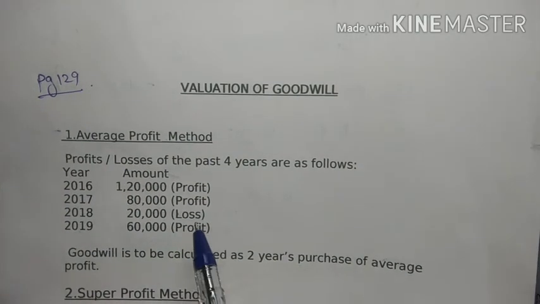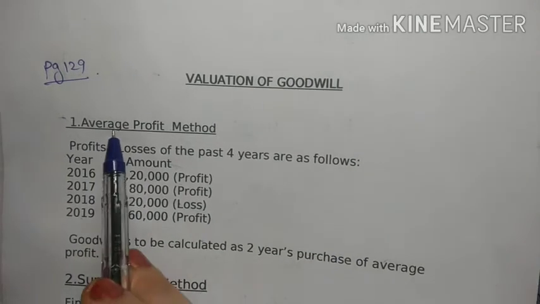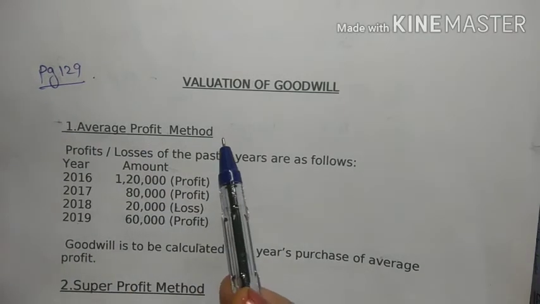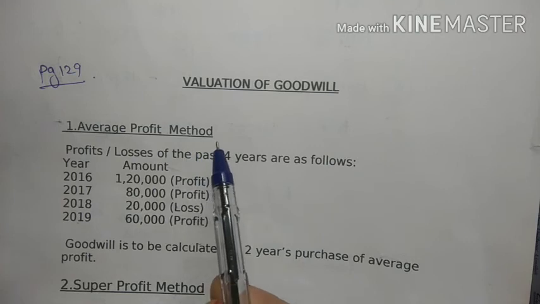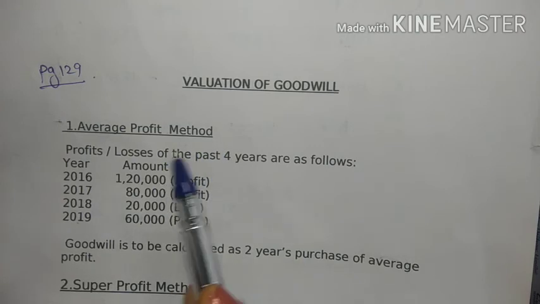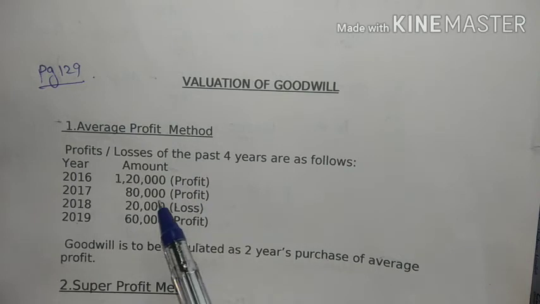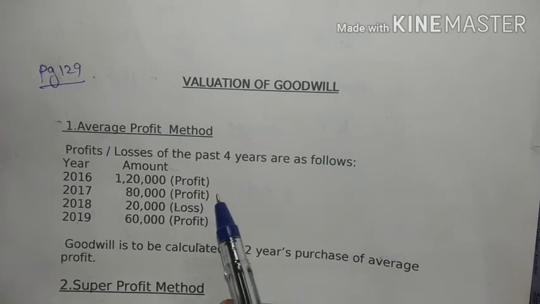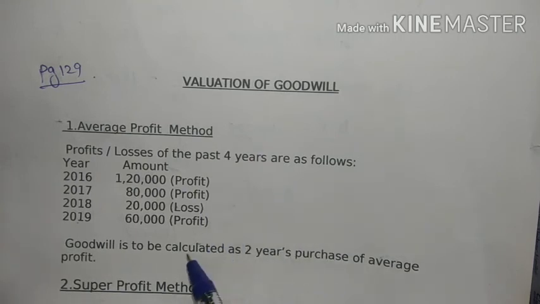See, in this method the goodwill is calculated on the basis of average profit, as the name suggests, right? So whatever are the profit of past years, on the basis of that goodwill is calculated. In the problem they may be giving you the profits of past years, and then they will ask you to calculate goodwill on the basis of certain number of years purchase of average profit, right?